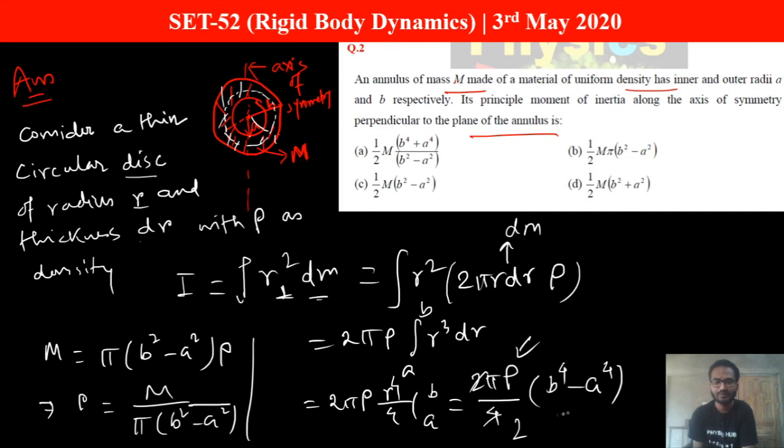So m by 2 and b to the power 4, from here you can write b square plus a square, and b square into b square minus a square. So b square minus a square and b square minus a square will be cancelled out. So it will become m by 2 into b square plus a square, which is matching with option D. So option D is the correct option.